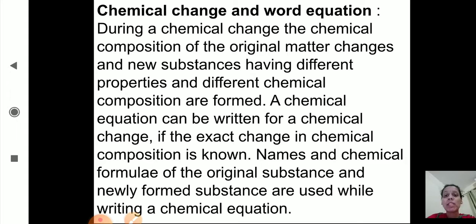Now with an example we will see how to write a chemical equation. As we know, during any chemical change, the chemical composition of the original substance changes to form a new substance with different composition and different properties. So while writing a chemical equation, we will write the names and chemical formulas of the original substance and the newly formed substance. Now with an example we will see how to write a word equation.